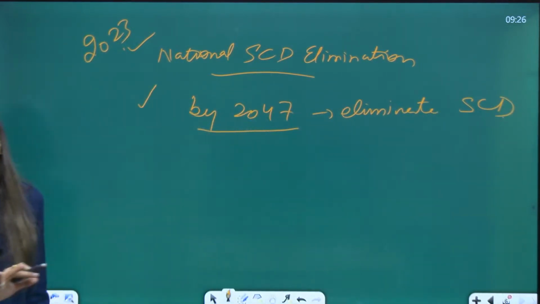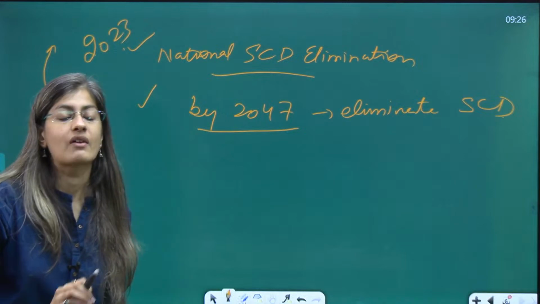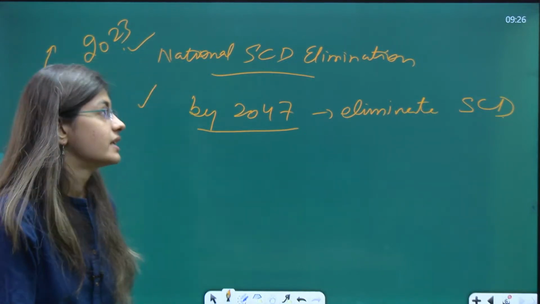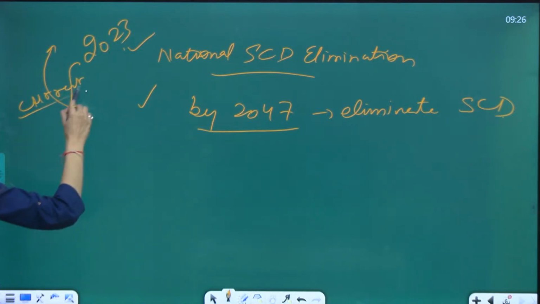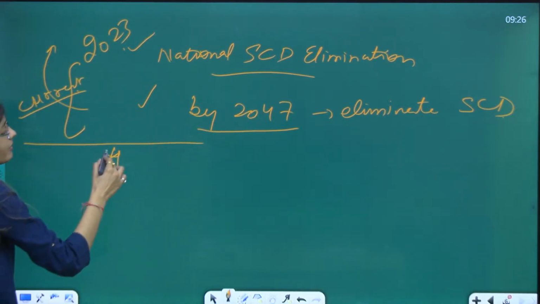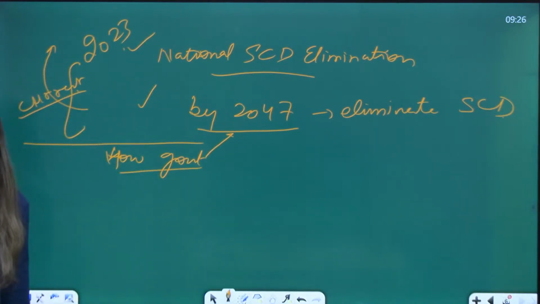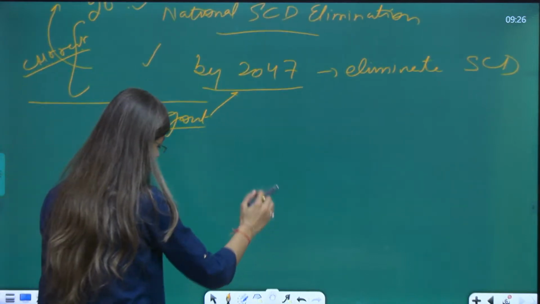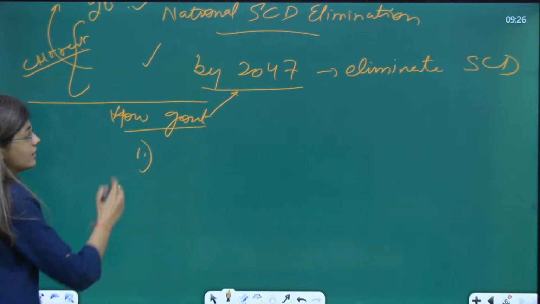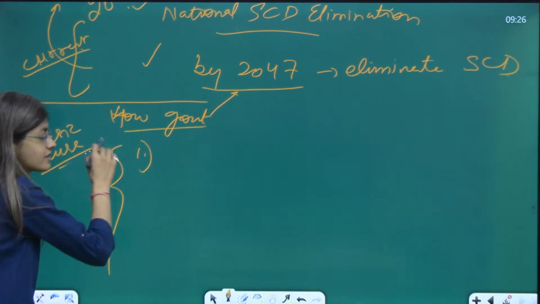This is a very important news item, and you must have understood what sickle cell anemia is, which belongs to a backward linkage to biology. This is the current section of it. Now we have to understand how the government will achieve this elimination of sickle cell disease. The government is trying to focus on various methods for the basic cure of sickle cell disease.